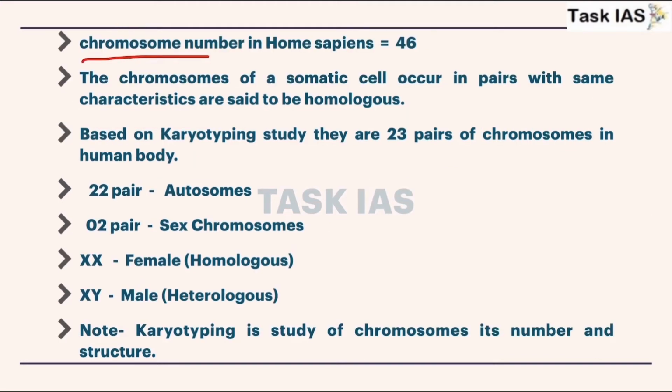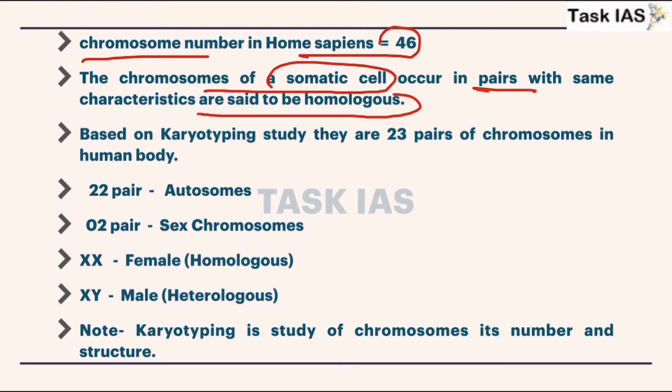Now chromosome number in Homo sapiens is 46. Chromosomes of a somatic cell occur in pairs with the same characteristics and are said to be homologous chromosomes. So if we discuss chromosomes, then the 22nd pair of chromosomes, these are homologous chromosomes.